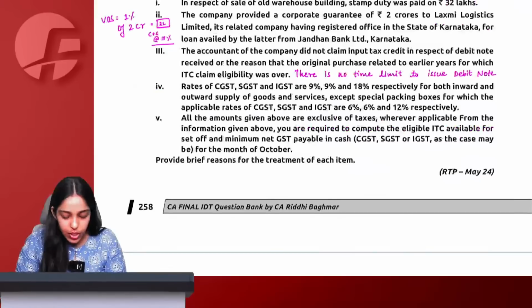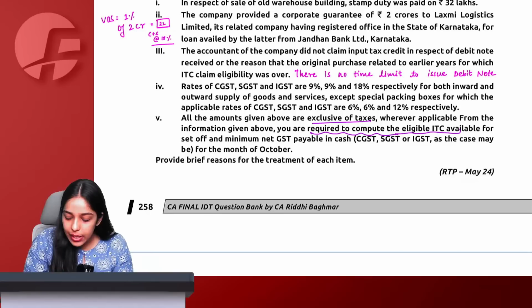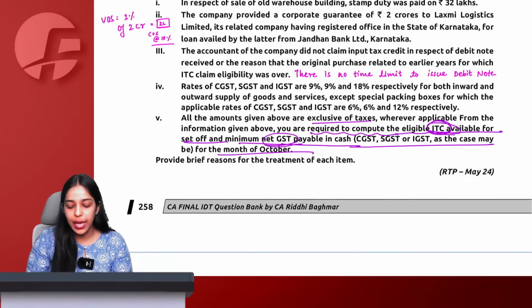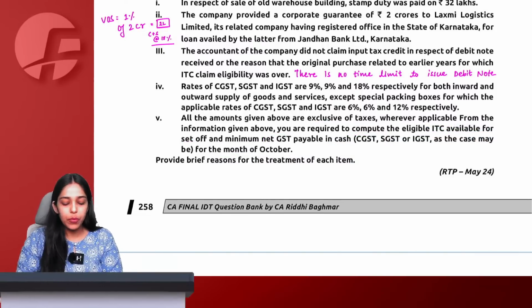And what is the question asking? All the amounts given are exclusive of GST wherever applicable. From the information, you are required to compute the eligible ITC available for set-off and the minimum GST payable in cash. Basically, we have to calculate the liability also and the ITC also. So it's a full computation question.